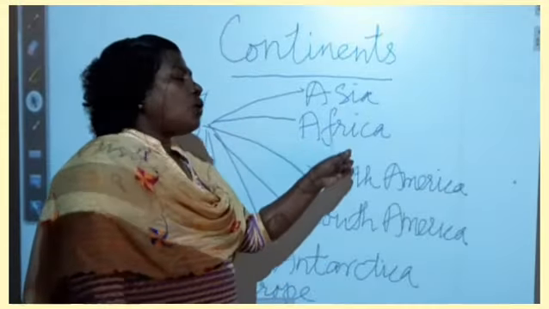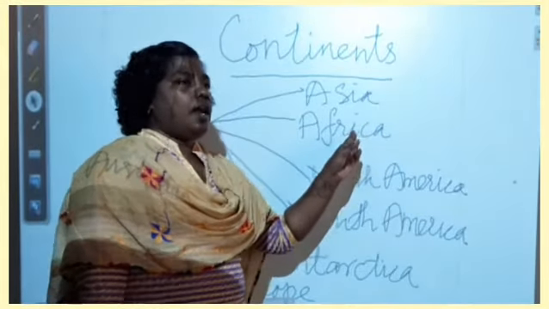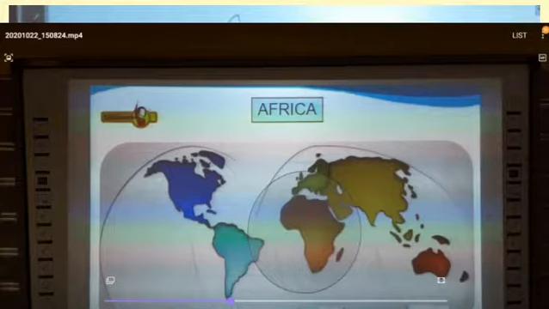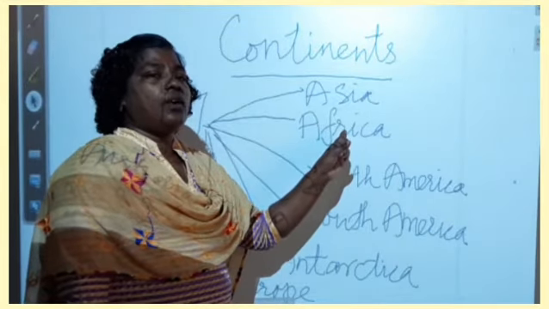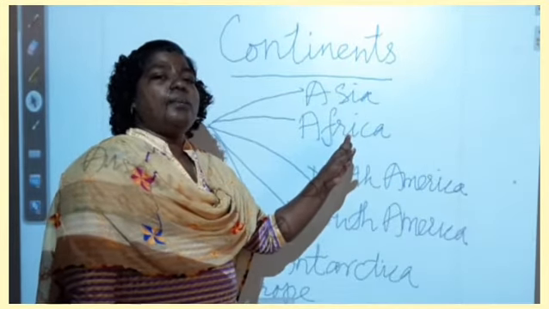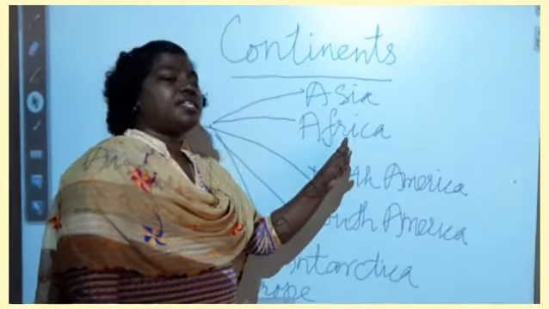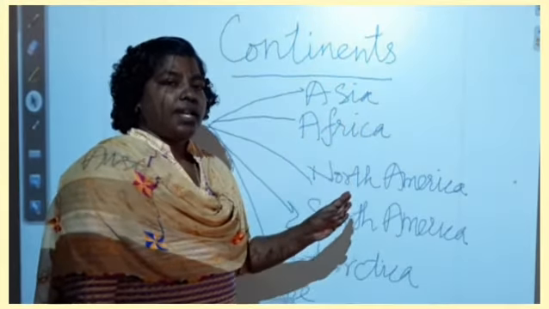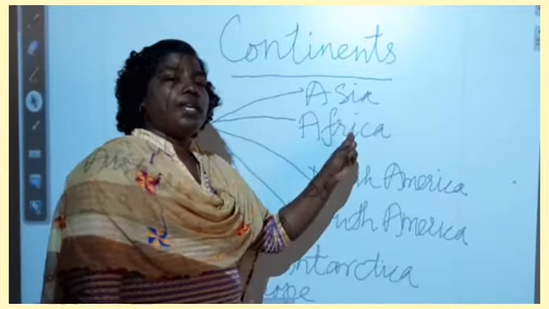And the next continent is Africa. Africa is famous because of its desert. The world's biggest desert is found in Africa. What is that? It is the Sahara Desert. It is the second largest continent. There is a sea called the Mediterranean Sea that separates Africa from Europe. What's the water body that separates Africa from Europe?